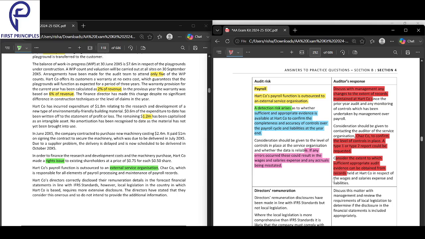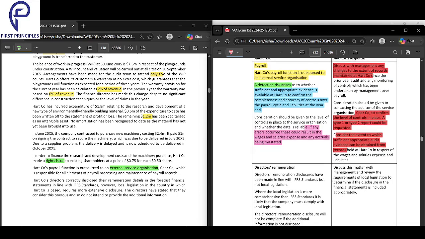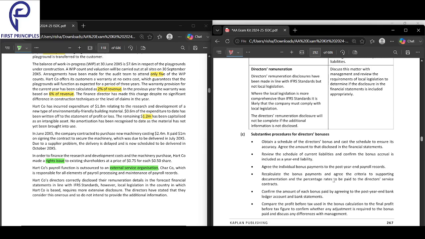And along with that, you can consider the extent to which sufficient audit evidence can be obtained from the records. From the records held at Hardco, how much evidence can you get at all, if at all?